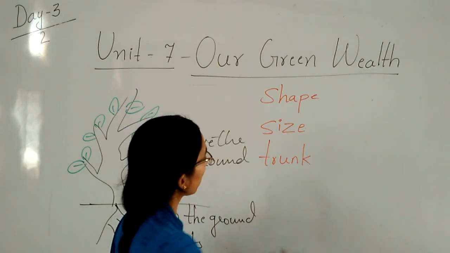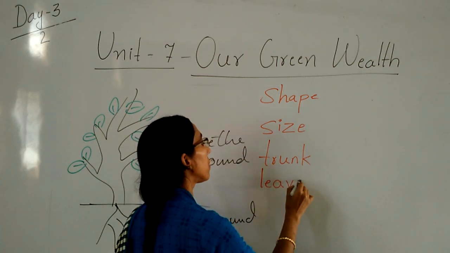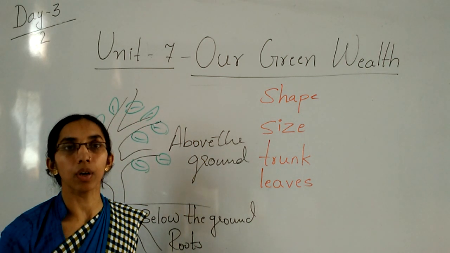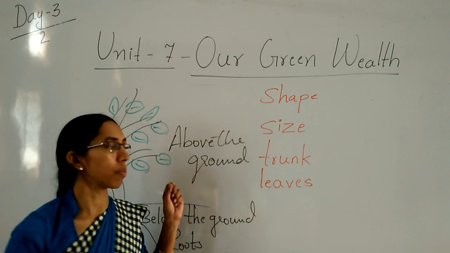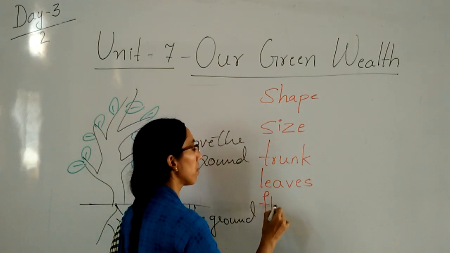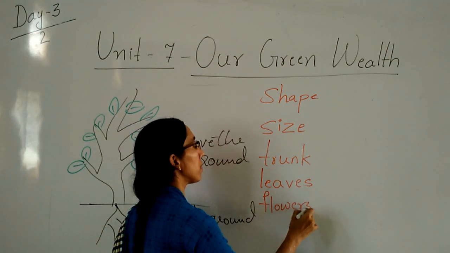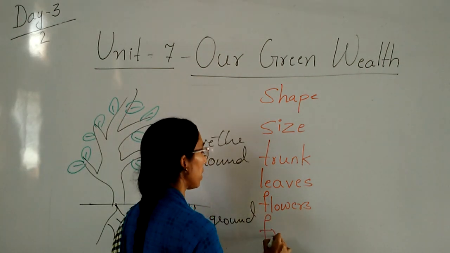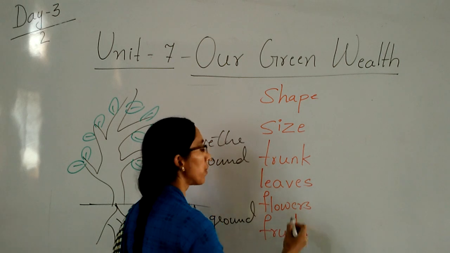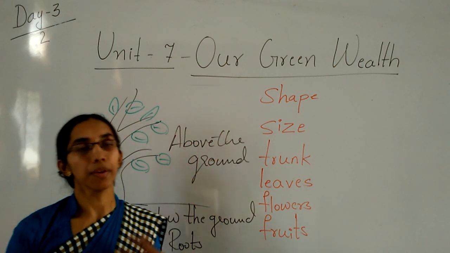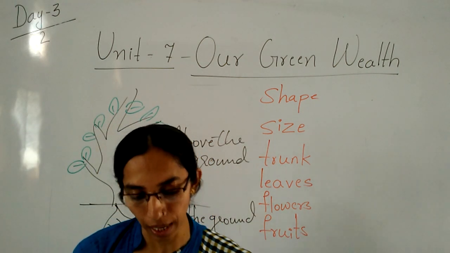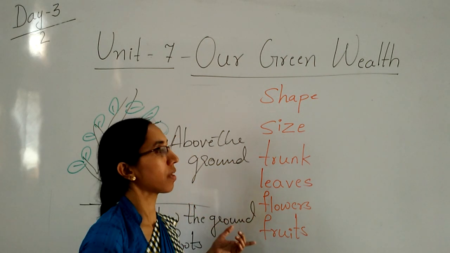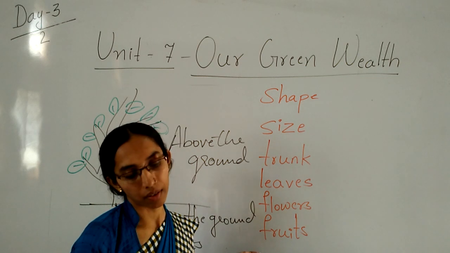Okay children, then leaves. Some trees have small leaves, some have very big, some have very tiny leaves. Then flowers. All the trees and plants give different kinds of flowers. Then finally fruits. They give different kinds of fruits also, children. So these are the things we discussed in the last class.